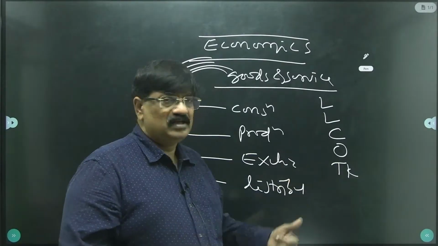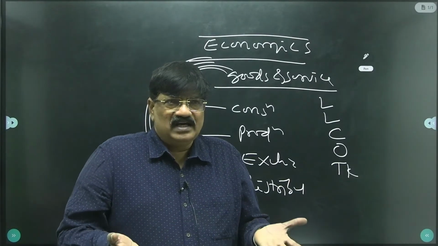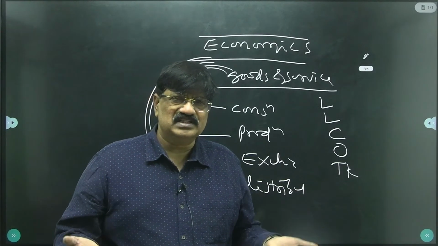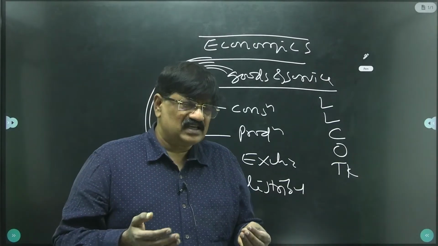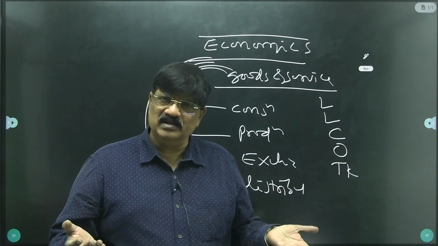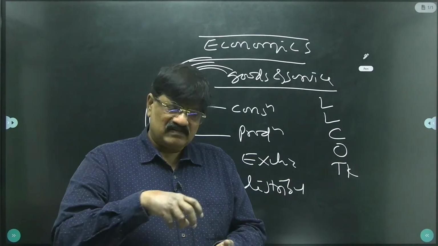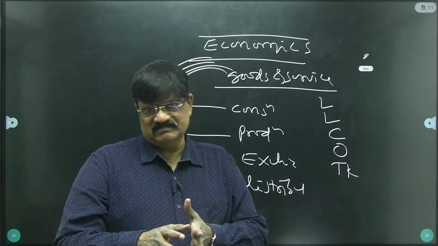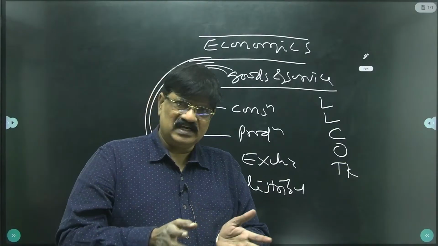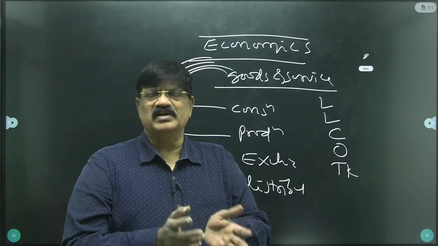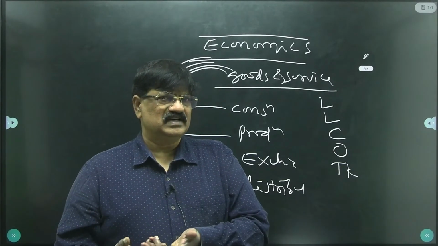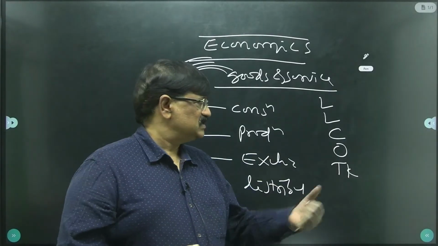Next one, the capital, machinery. With bare hands, the worker can't produce goods and services. Can a worker produce goods and services with bare hands? No, highly impossible. The worker is given machinery, right? The machinery and worker both can convert the raw material into finished goods. I think it's clear. That's why this is the role of the capital.